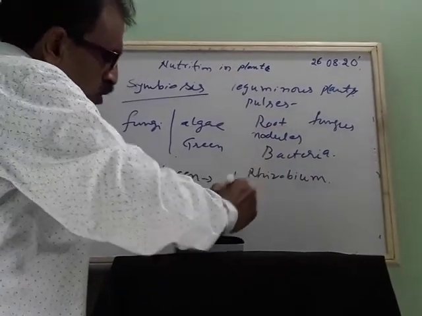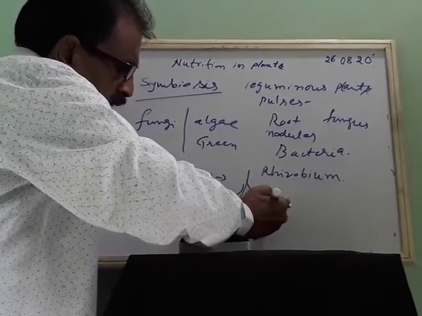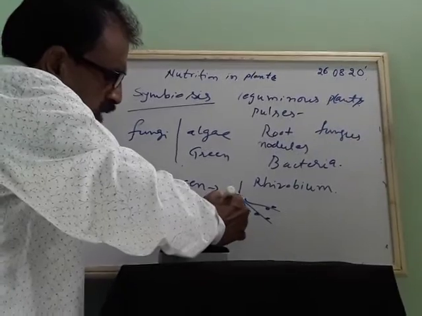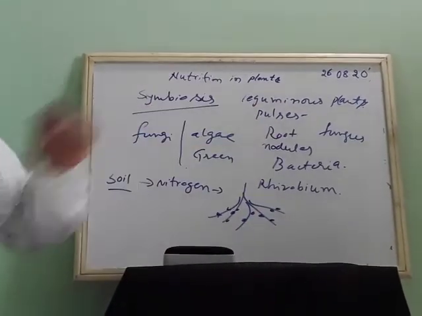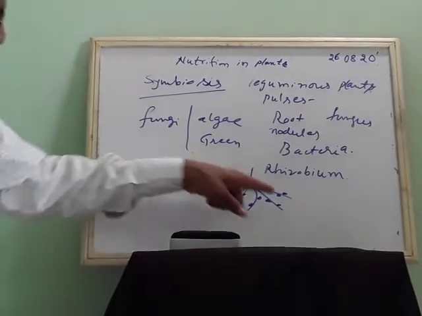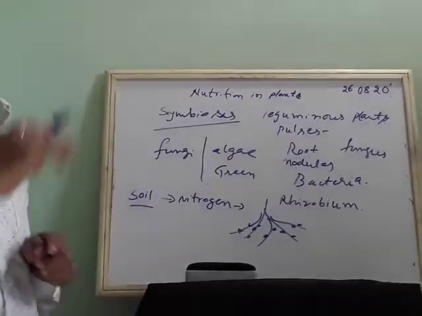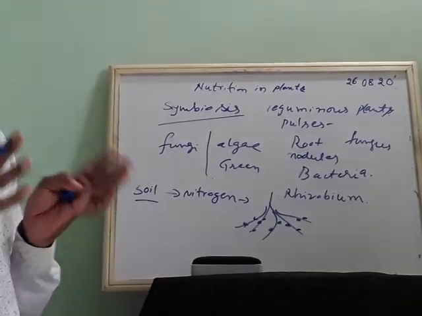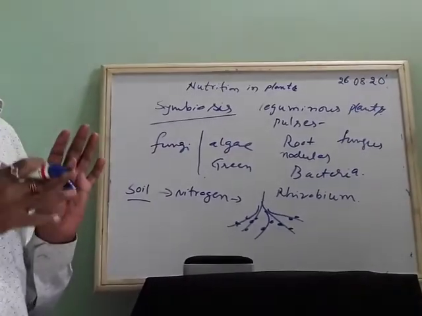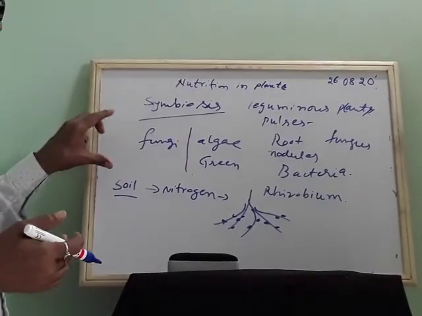Root nodules will be like this. These are roots, and nodules like this, here, there, here. These structures are called nodules, where we can find the bacteria present in them. It will help to supply nitrogen, because it will take nitrogen from the soil with the help of fungus, and from that it will give to all parts of the body. In this way, there is exchange of nitrogen and other things, and the whole plant gets its food requirement fulfilled.